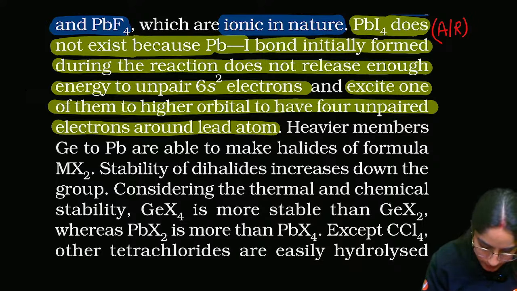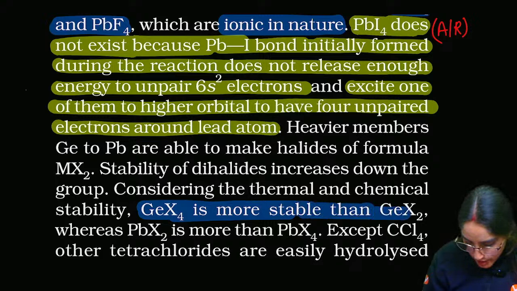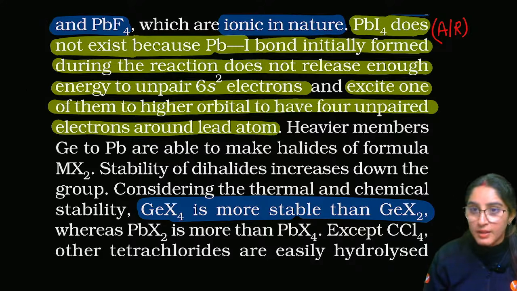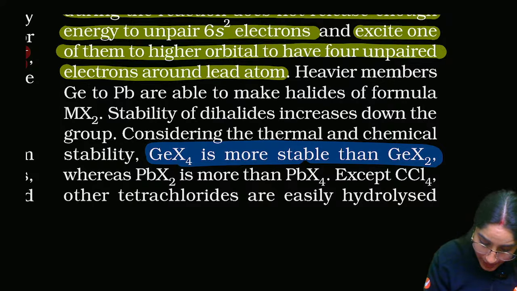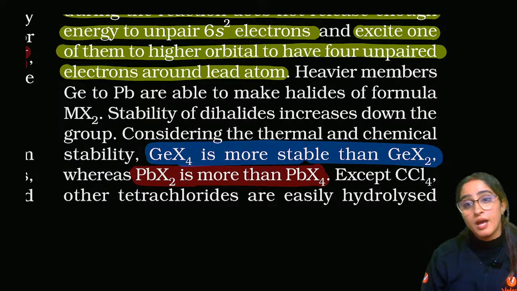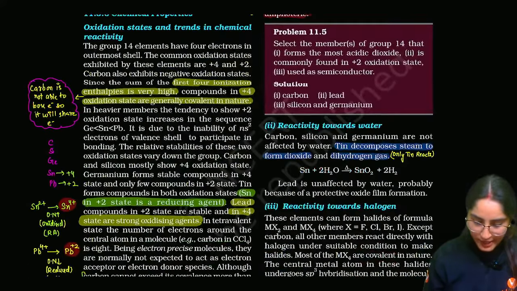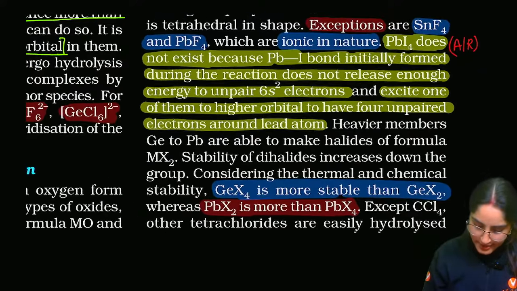Why? Can you tell me? According to thermal and chemical stability, GeX4 is more stable than GeX2 because germanium is more stable in the +4 oxidation state, whereas lead is more stable in the +2 oxidation state. So PbX2 is more stable than PbX4. Another important point. So these are all the points which they can ask you directly. I'm highlighting all the important lines here.